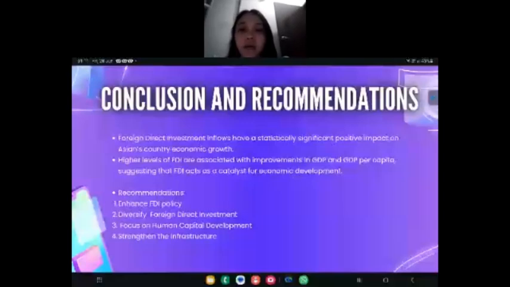Our findings indicate that FDI inflows have a statistically significant positive impact on Malaysia's economic growth. These empirical results underscore that higher levels of FDI are associated with improvement in GDP and GDP per capita, suggesting that FDI is a catalyst for economic development.